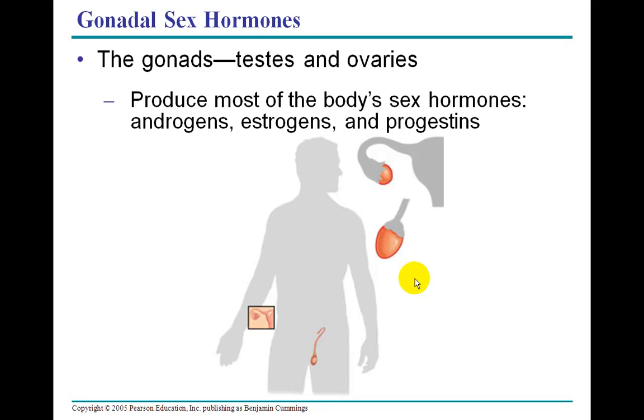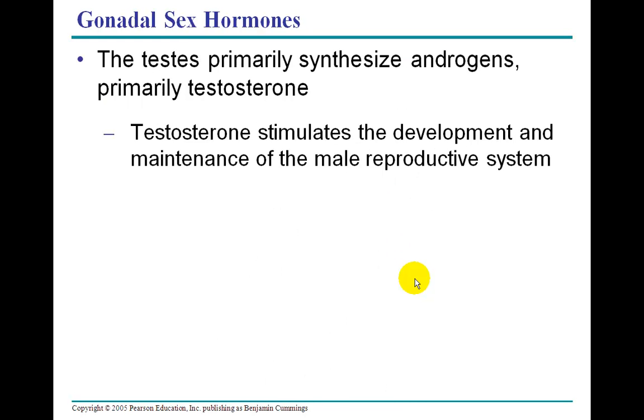Okay, we're taking a fast look at the gonadal sex hormones. The gonads are both the testes and the ovaries. And these produce most of the body's sex hormones, androgens, estrogens, and progestins. And those are hormones, obviously. So let's take a look. The testes primarily synthesize androgens, and this is going to be testosterone in males.